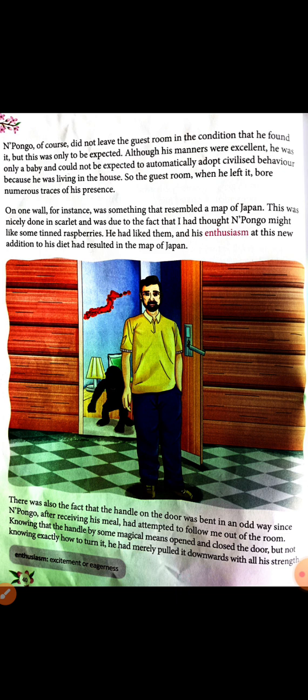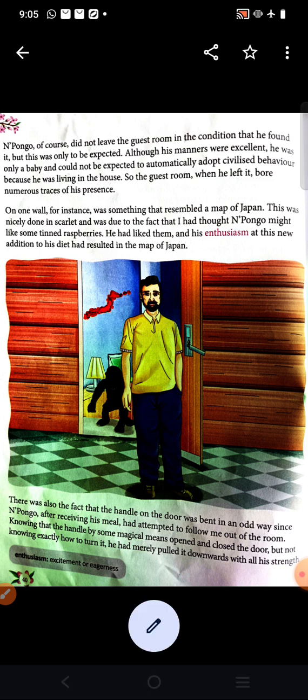So after eating, what did he do? He had liked them, and his enthusiasm at this new addition to his diet resulted in the map of Japan. So Pongo loved raspberries so much. He enjoyed them, he ate them, but what did he do?